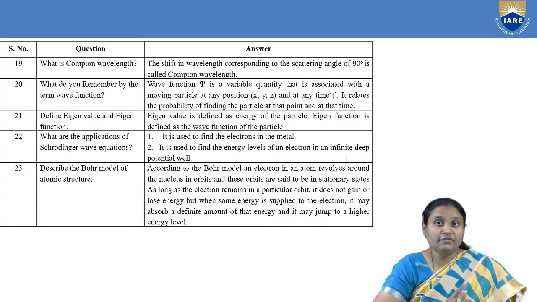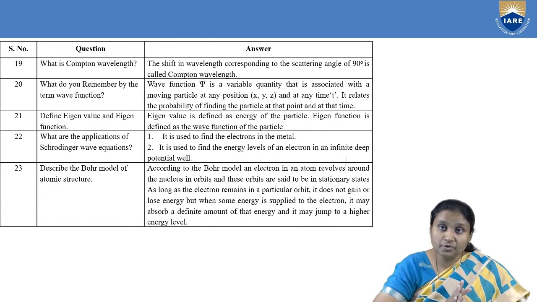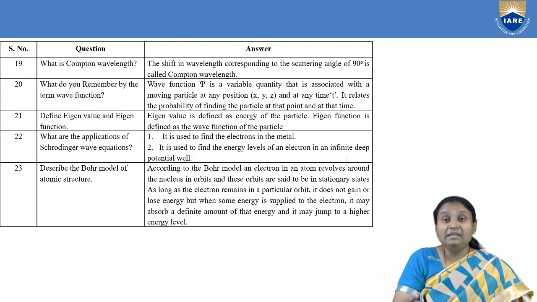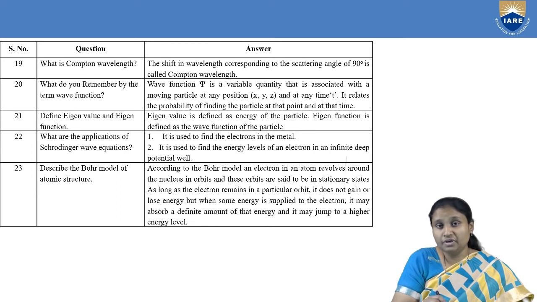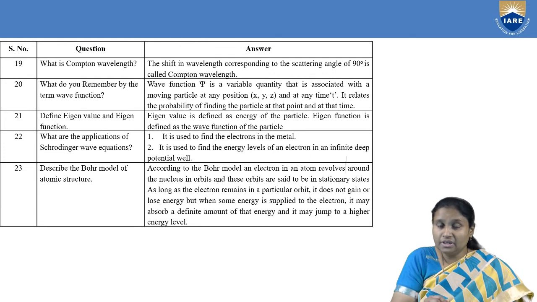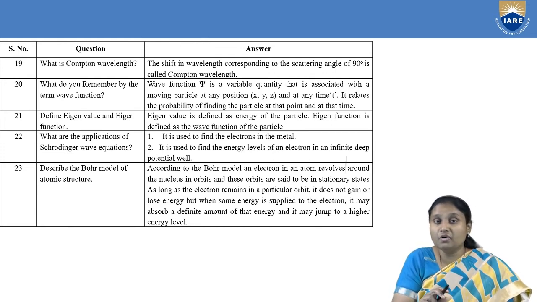And then next, wave function. What is wave function? It is associated with matter waves. This wave function defines the displacement of the wave. It is dependent on position coordinates x, y, z, and also on time t. Based on this wave function, we have two types of wave equations for matter waves: one is time dependent, another is time independent. In time independent, the wave function is just a function of coordinates x, y, z, whereas in time dependent, we take into consideration the factor time.